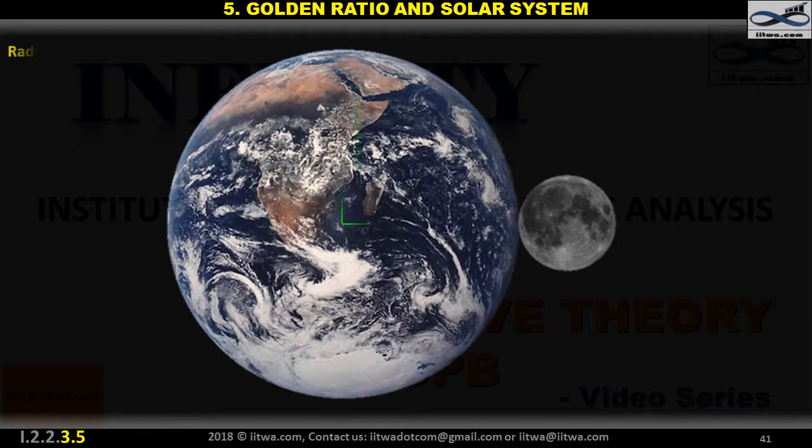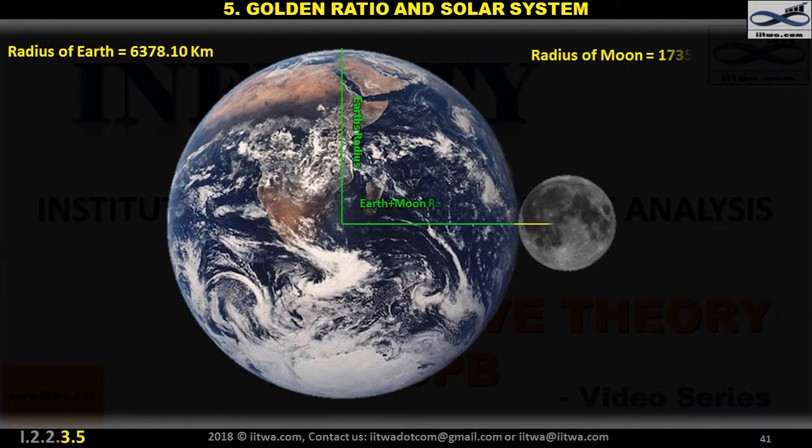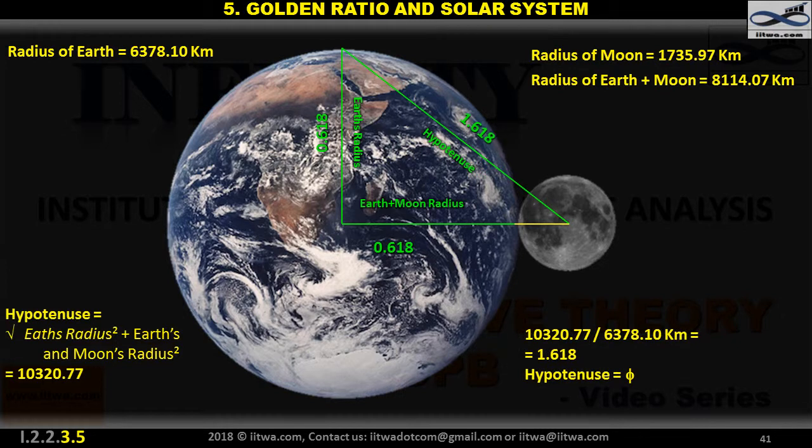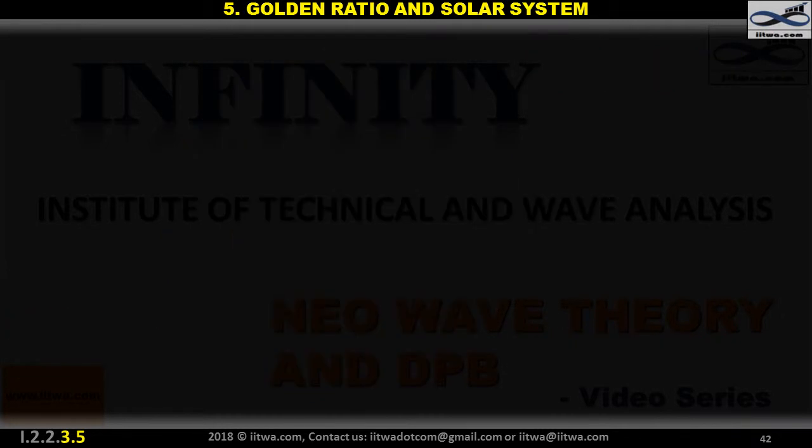The radius of Earth is 6,378.10 kilometers, and the radius of the Moon is 1,735.94 kilometers. When an imaginary triangle is created by placing the Moon beside Earth, the hypotenuse will be exactly the golden ratio of 1.618. The golden ratio of 1.618 and the reverse golden ratio of 0.618 and 0.382 are clearly noticed in the case